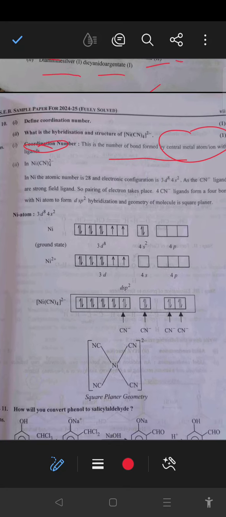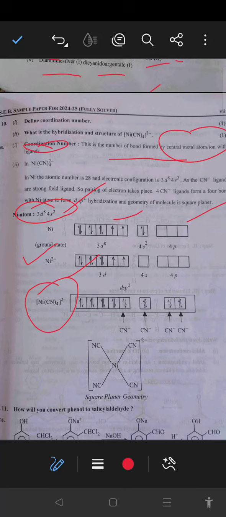Second, the hybridization of nickel cyanide 2 negative. In the case of a nickel atom, the atomic number is 28 and the electronic configuration is 3d8 4s2, which can be written here with spin orientation. In the case of nickel 2 positive, that will give 3d8. When the complex nickel cyanide forms, pairing of electrons will occur and it forms a square planar geometry by 4 cyanide coordinate bonds.